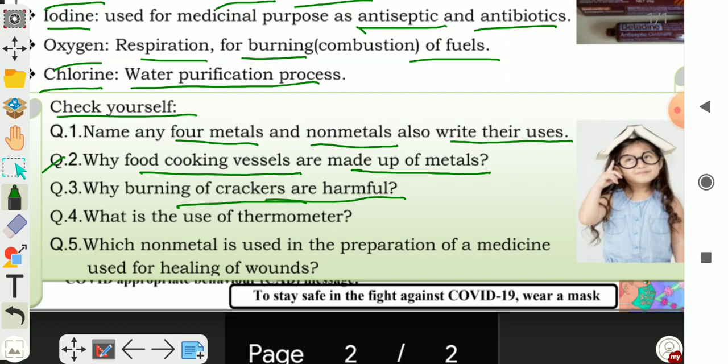Question number 4, what is the use of a thermometer? We use a thermometer for measuring the body temperature. Question number 5, which non-metal is used in preparation of medicine used for healing of wounds? So this non-metal is iodine, because it is an antibiotic or antiseptic. So it is used for healing wounds.